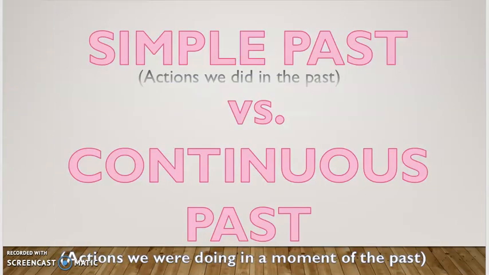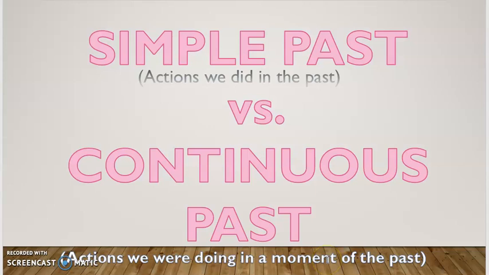Let's continue with the next topic, that is simple past versus continuous past. So, my friends, the simple past is for actions that we did in the past. So we can say that they are finished actions in the past. So we began something and we finished it. And the continuous past is for actions that we were doing at a moment of the past.